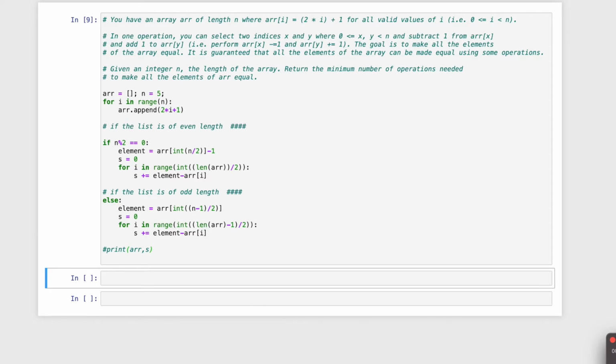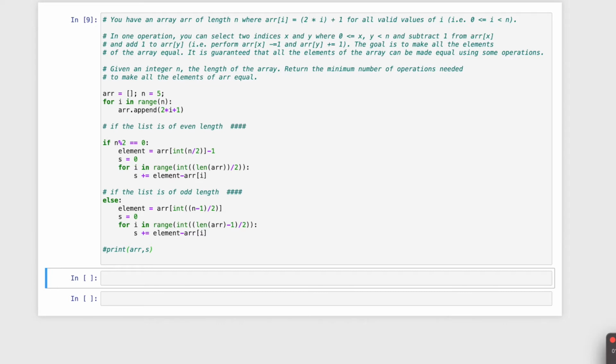Now it said that in one operation you can select two indices x and y, where x and y are between 0 and n, and subtract 1 from array of x and then add 1 to array of y at the same time. So this combined step will be considered as one single step, like subtracting 1 from array x and adding 1 to array y is a single step.